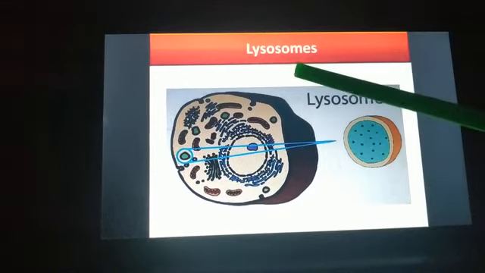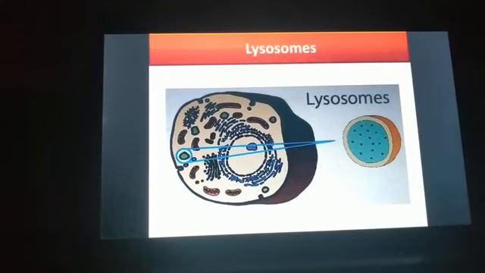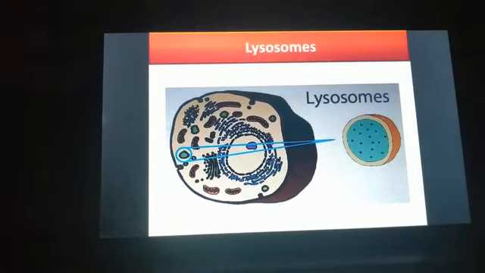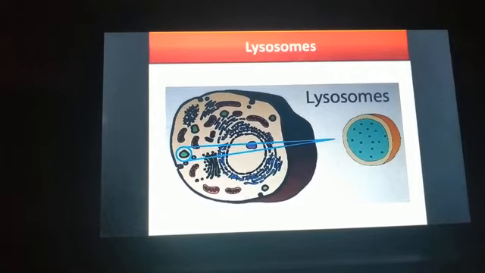Next, I'm going to talk about lysosomes. Lysosomes are small single membrane organelles, and they are present in all eukaryotes. They are absent in prokaryotes, but they will be present in all eukaryotic cells.